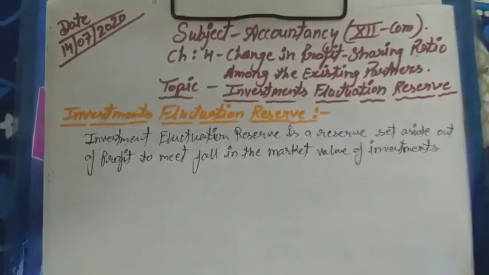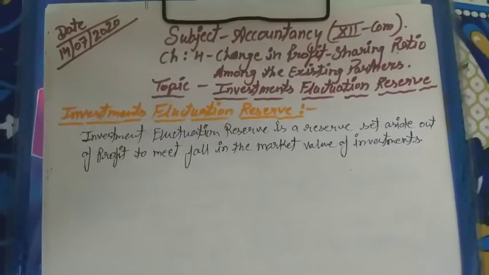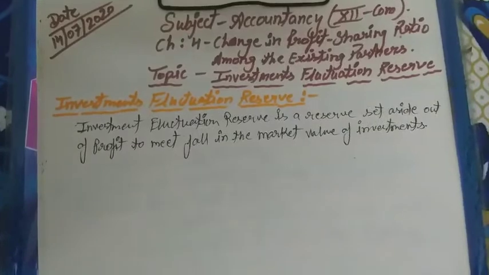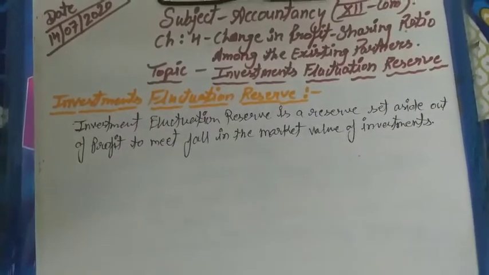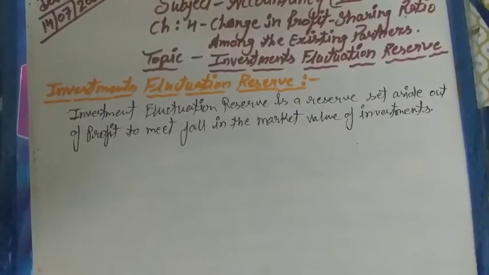Whenever the investment value falls due to the market value, then to cover that value, investment fluctuation reserve is prepared, set aside from profit.